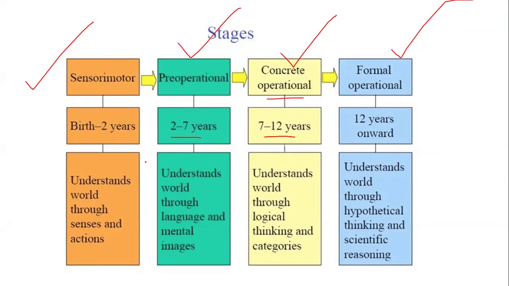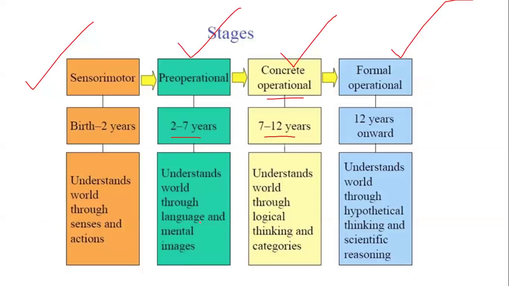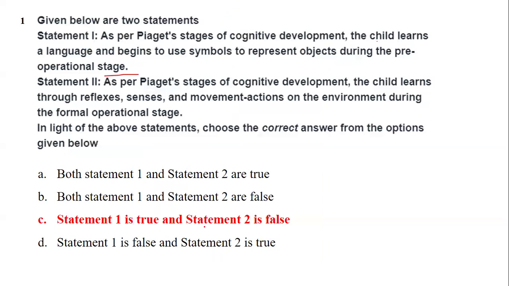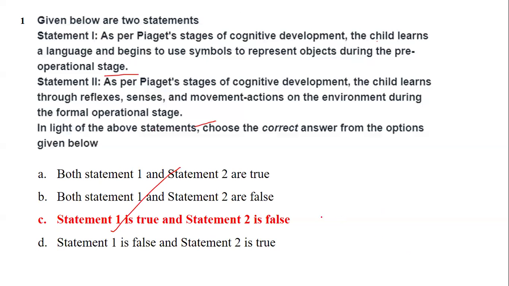This theory of development talks about the development stages in four different areas. Now let's come to our question. Statement one: in cognitive development, the child learns language and begins to use symbols during the pre-operational stage. We studied just now that yes, language comes during pre-operational, so the statement is true. The second says the child learns through reflexes and senses in the formal operational stage. But we understood that senses belong to sensory motor, whereas formal operational brings scientific reasoning and thinking. So statement 2 is false.